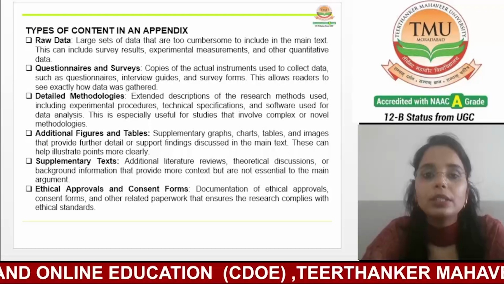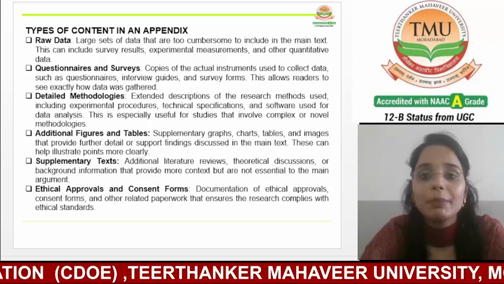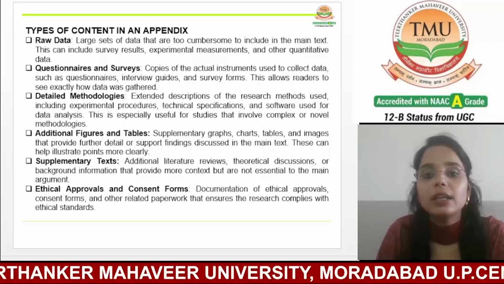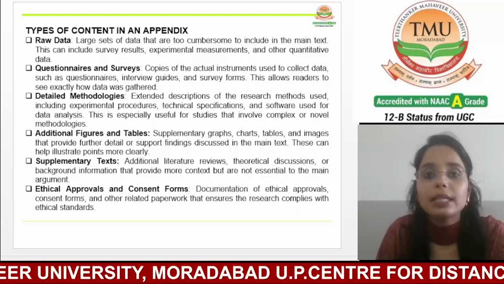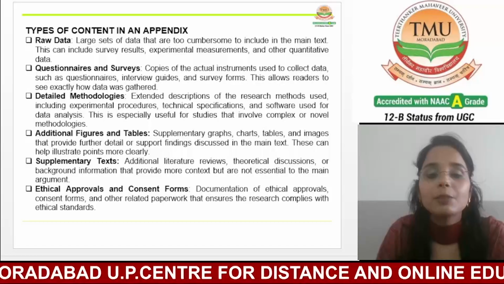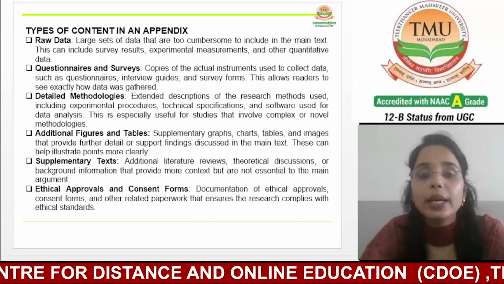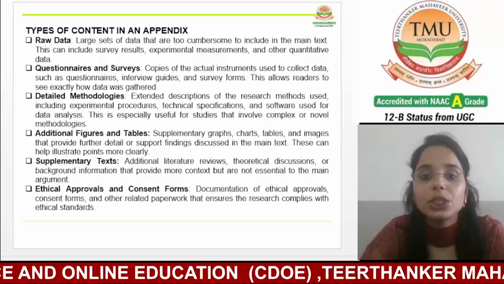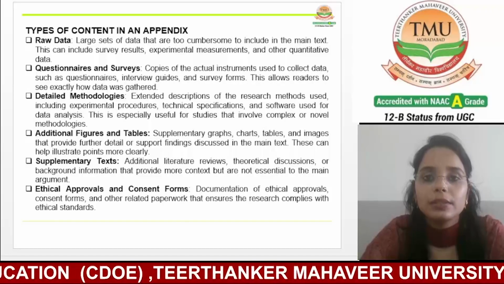Now, the next one is supplementary text. If we talk about supplementary text, we often see that sometimes an appendix includes supplementary text that provides additional context or background information that supports the main argument, but is not essential to its understanding. This might include an extended literature review that explores information related to the study, a theoretical discussion that delves into a deeper understanding of the conceptual framework, or background information that explains the historical or cultural context of the research.